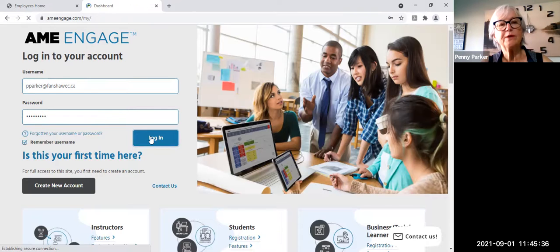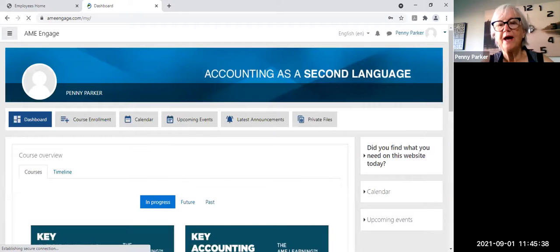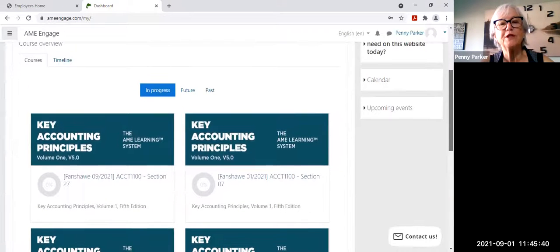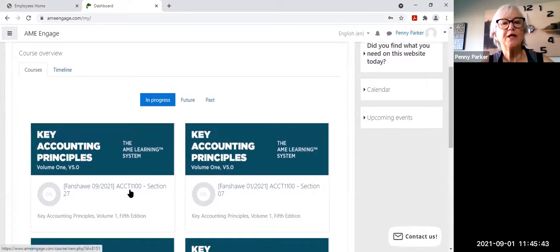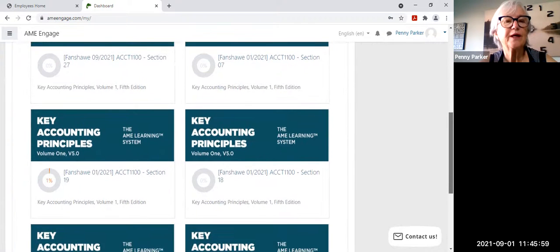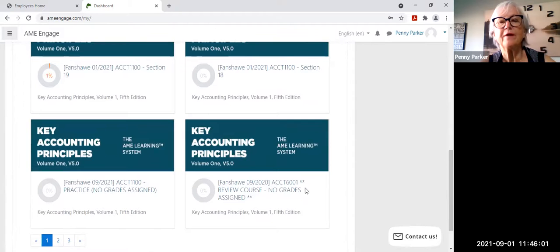So once you do get logged in, you should have two courses here. You should have the section that you're in. So you can see here that I have section 27 of Accounting 1100. So that's my course. You'll also see that there's a sample site here that says practice, no grades assigned.